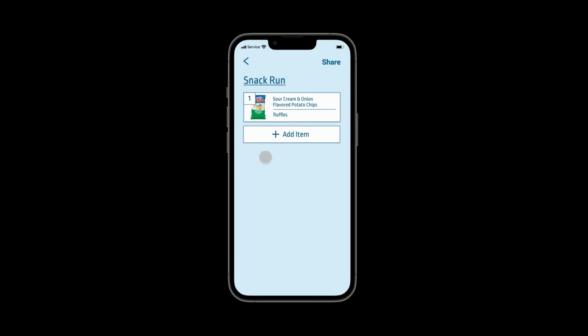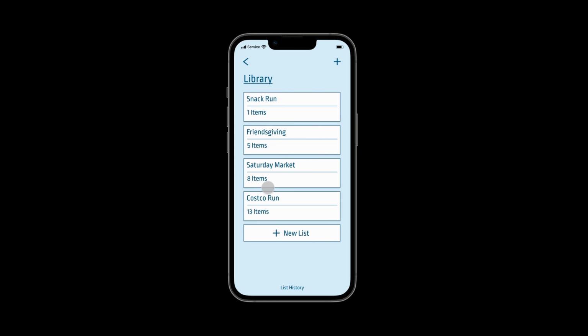Fantastic. But we want 2 bags of chips. So let's click on the quantity box up in the top left. And now we can change the amount of chips we have in there. Let's add another bag of chips. Now, by clicking away, we can see that there's 2 bags of chips in there now. We go back to our library screen and can see that the snack run list is in there.